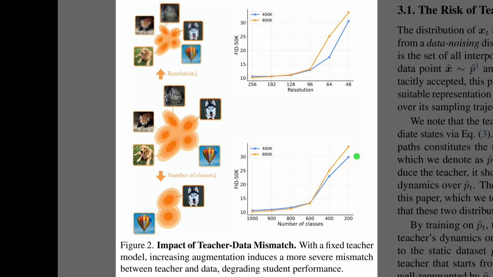So while Figure 1 contrasted data-based and data-free views conceptually, Figure 2 shows how damaging teacher data mismatch becomes in practice. The top plots depict heavier resolution degradation, which blurs or corrupts training images, and the right-hand curve shows Fréchet Inception Distance shooting up as resolution drops. The bottom row reduces the number of classes, and the corresponding curve reveals that fewer, less representative classes likewise cause FID to spike, so stronger augmentation clearly harms the distilled student.